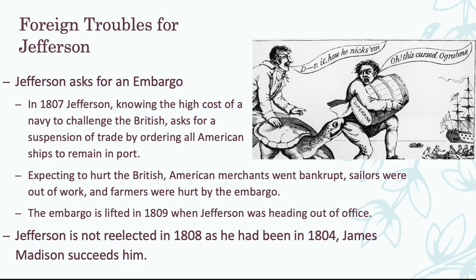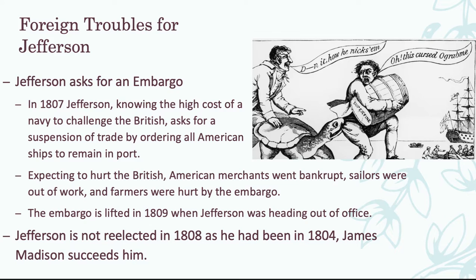Jefferson is going to have to end the embargo in 1809, but at this time, the damage was already done and it was too late. He was heading out of office. Jefferson is not going to be reelected in 1808, even though he had been reelected in 1804 and he had served 2 terms. Instead, we're going to see James Madison come after him.